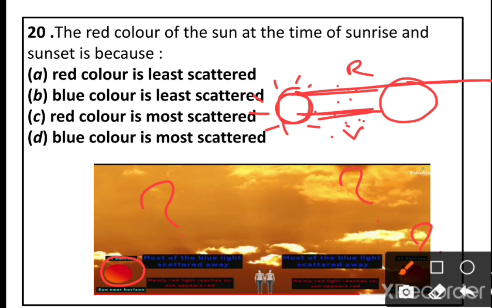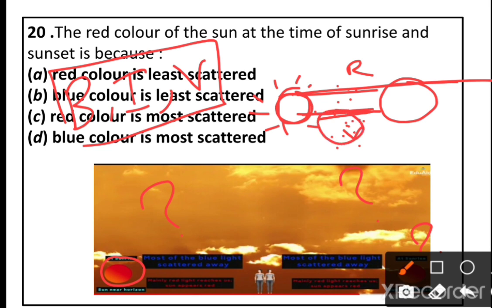The fine particles always scatter the lower wavelength. So it scatters the blue family. The blue family is nothing but blue, indigo and violet combined. Most of the blue color is scattered, so only the red reaches the earth observer. So here the red is least scattered.